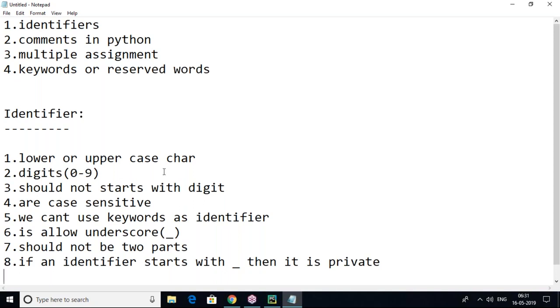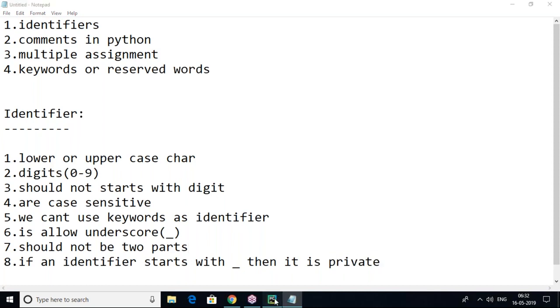So an identifier allows lowercase and uppercase characters. It allows digits 0 to 9. It should not start with a digit. Identifiers are completely case sensitive. We cannot use keywords as identifiers. Yes, we have some keywords, I'll tell you about them. Keywords have special meaning, so we can't use them for general purposes. Next, an identifier allows underscore. An identifier should not be two parts. If an identifier starts with an underscore, then it is private.